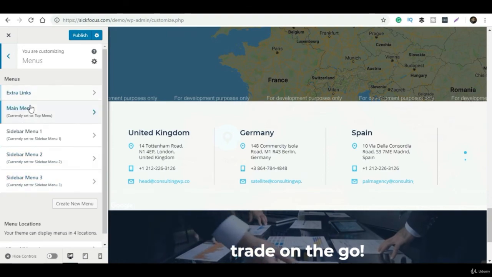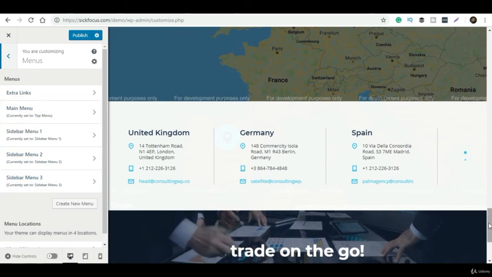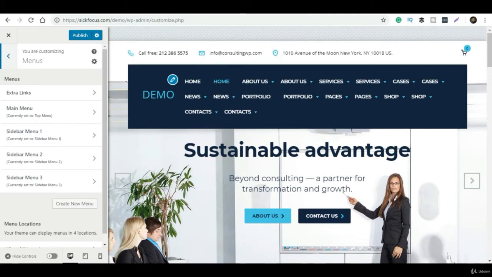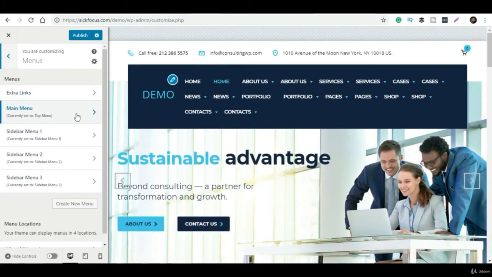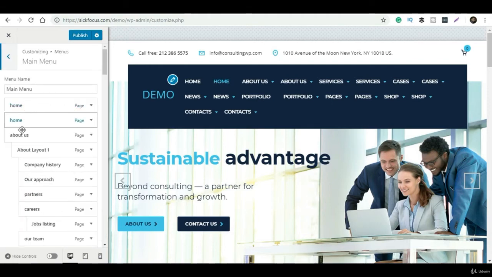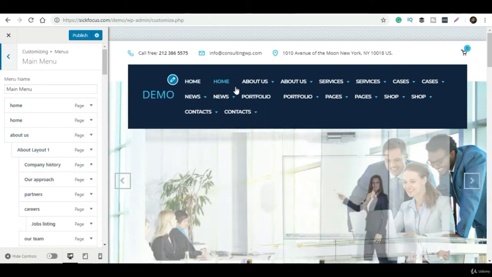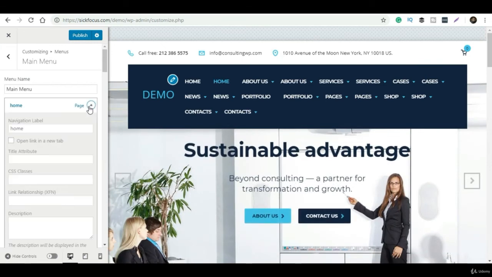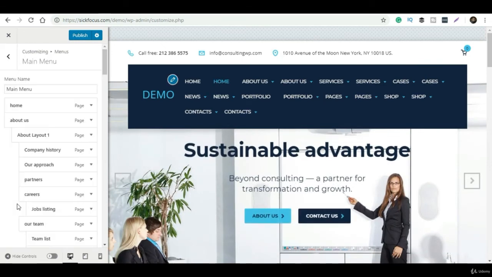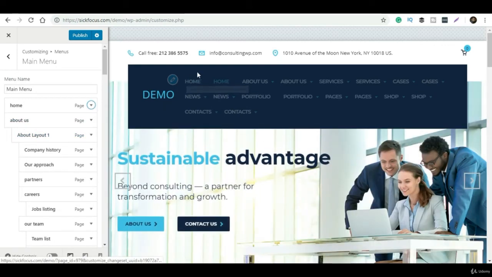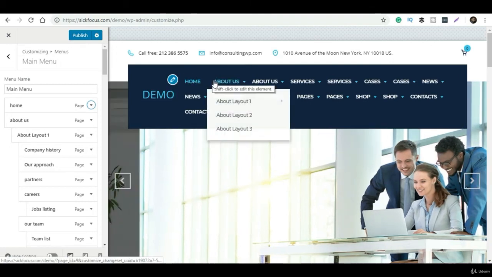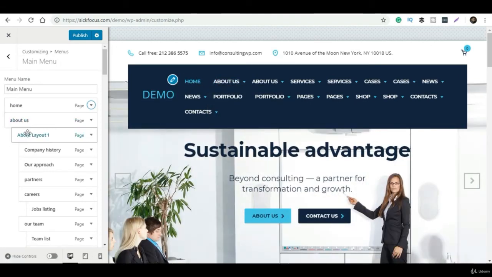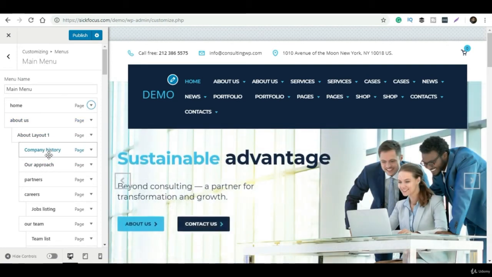So what I have to do in this case is, you can see under the About Us menu there is a sub-menu that is also called About Us. So I have to delete About Layout 2 by simply clicking on this and removing it, and in the same way for About Layout 3, remove it. See, all the extra layouts have been removed. Now there is only 1, that is About Us, then About Layout. That's it, right?